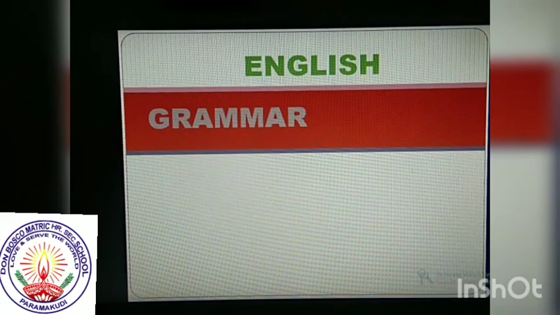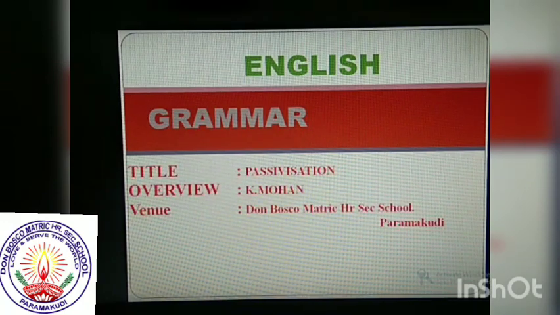So today's topic is passivization. This is also one kind of transformation of sentences. My dear students already know very well about that, what is meant by transformation of sentences and reported speech, that we learned in the last class. So in this class, I am going to explain passivization.